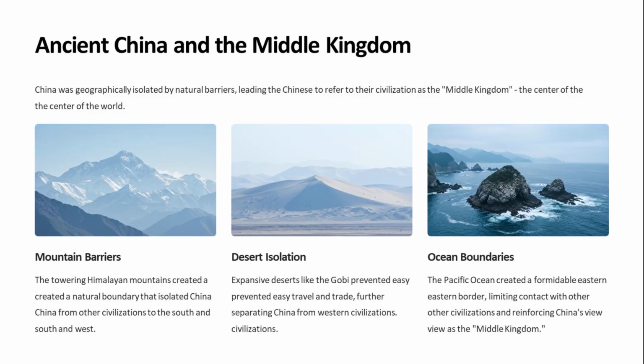Once China became a unified country, it has always been the largest country in East Asia. The geographic barriers of mountains, deserts, and Pacific Ocean isolated China from the rest of the world. Beginning circa 1000 BCE, the Chinese name for their civilization was the Middle Kingdom because they believed it was in the middle of the world.